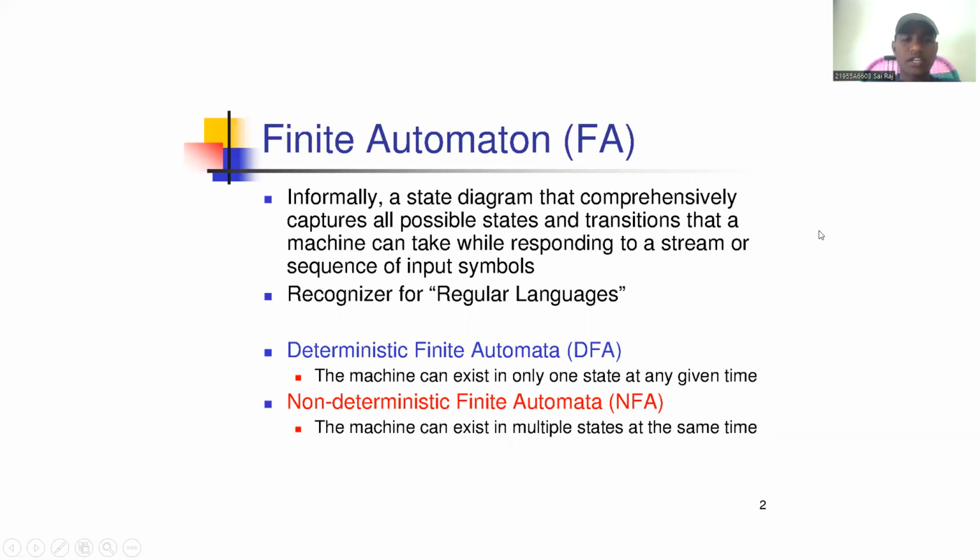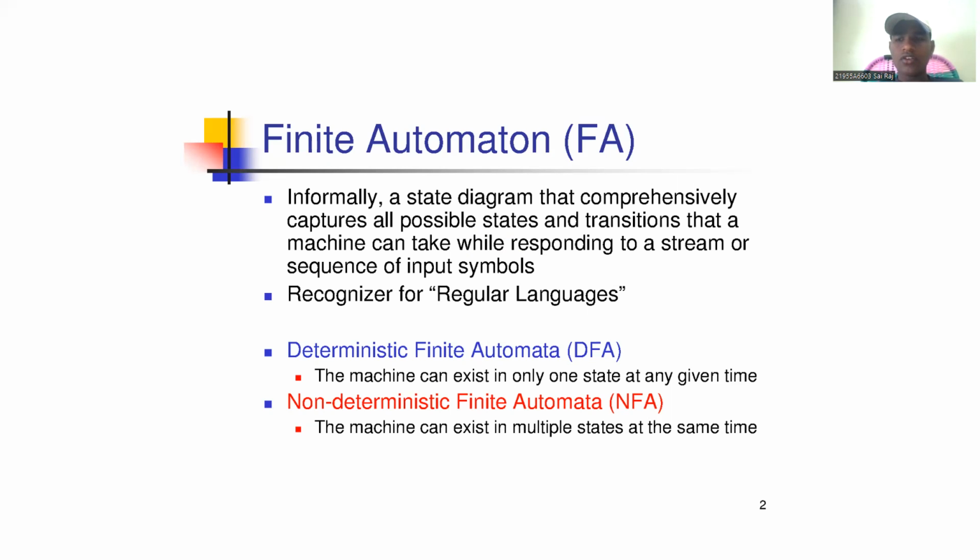Next, what is finite automata? Informally, a state diagram that comprehensively captures all possible states and transitions that a machine can take while responding to a stream or sequence of input symbols. It is a recognizer for regular languages. Finite automata should recognize only regular grammars, regular languages only.